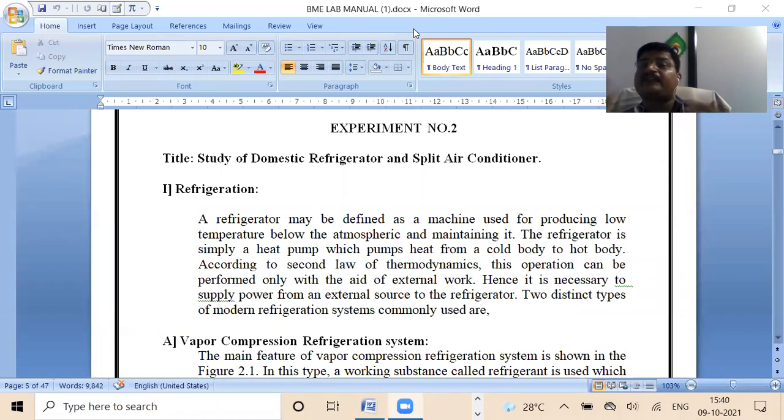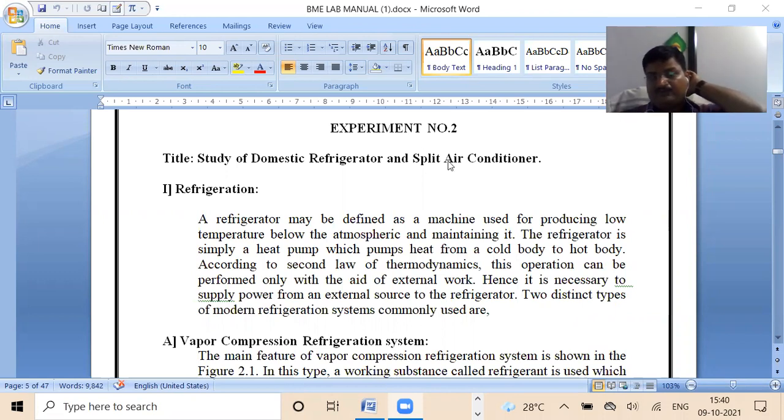So sweating is also one of the systems which tries to maintain the temperature of the body, and it happens due to evaporation. In a refrigerator, which is one kind of machine, the concept of evaporation is used. And when we study the vapor compression refrigeration cycle, that thing will be more clear to you.